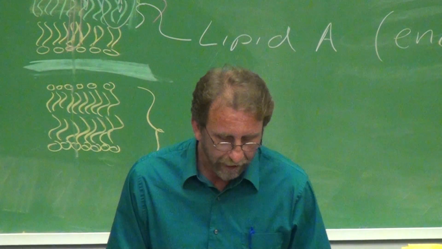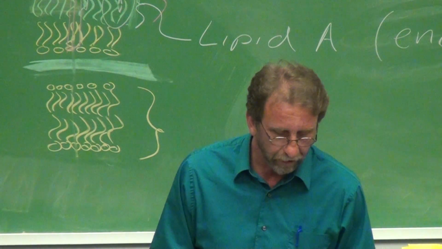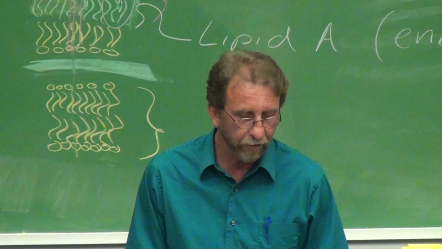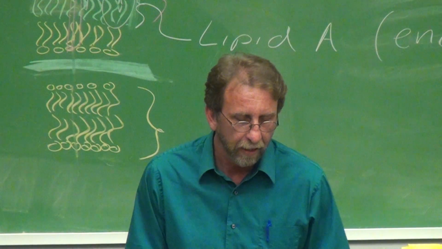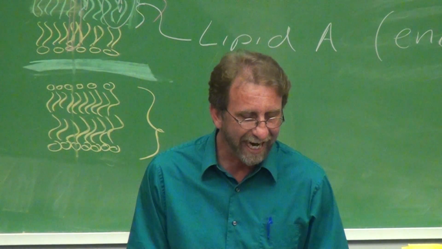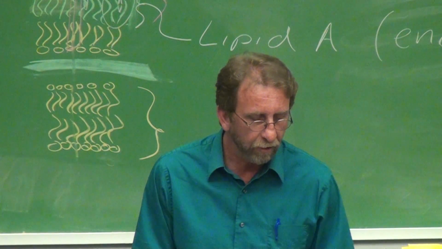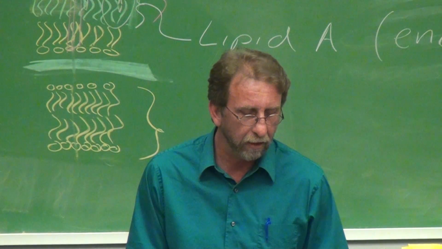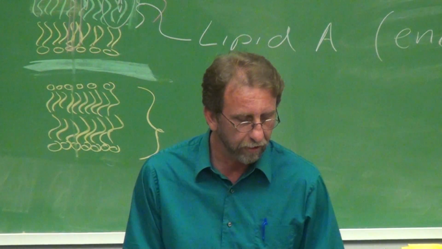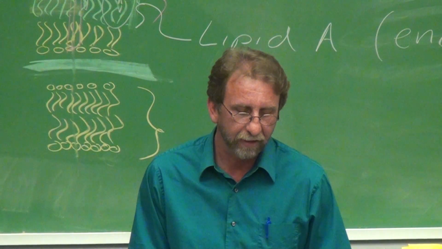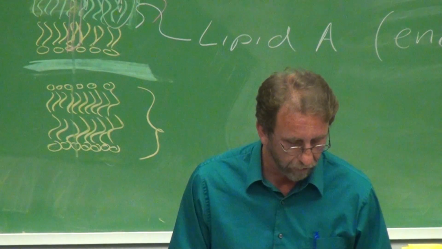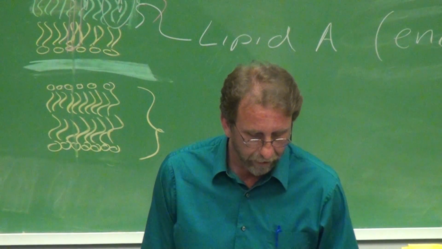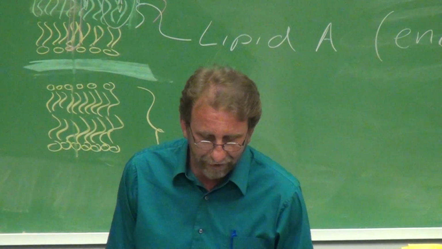41. Cyanobacteria are C, oxygenic phototrophs. Sulfur oxidizing bacteria, 42, are going to be E, aerobic chemolithotrophs. Lactic acid bacteria are B, anaerobic chemoorganotrophs. Methanogens are going to be A, anaerobic chemolithotrophs. And 45 is going to be D, aerobic chemoorganotrophs. 46 has a nucleus and organelles. That's B, eukaryote.